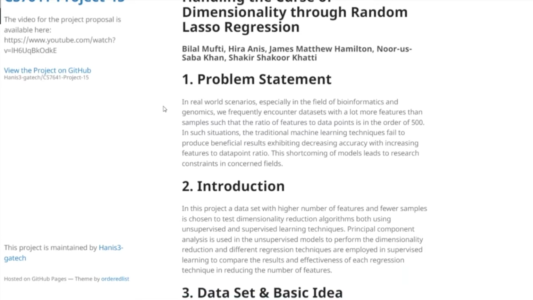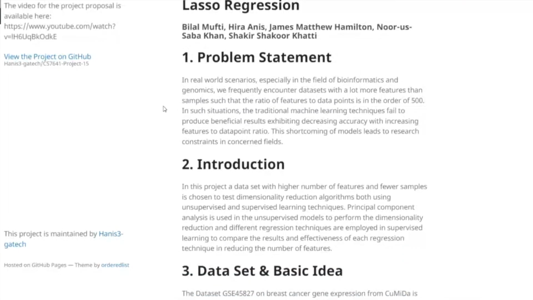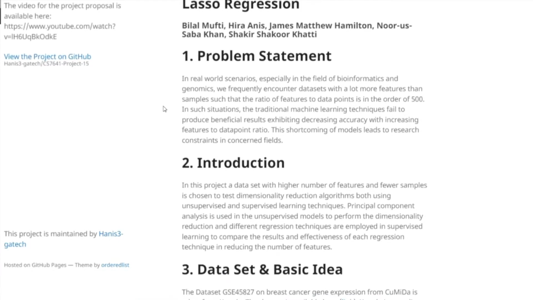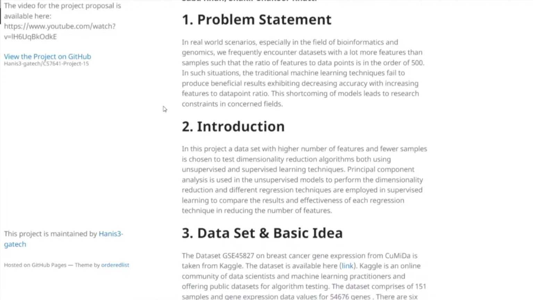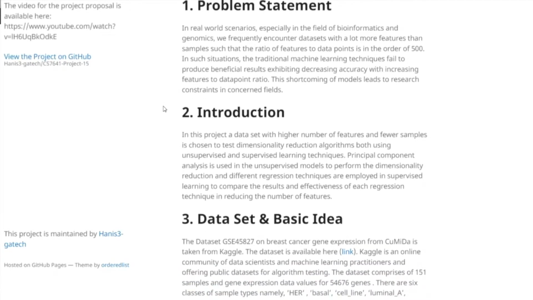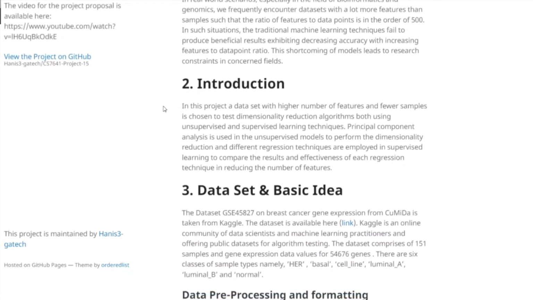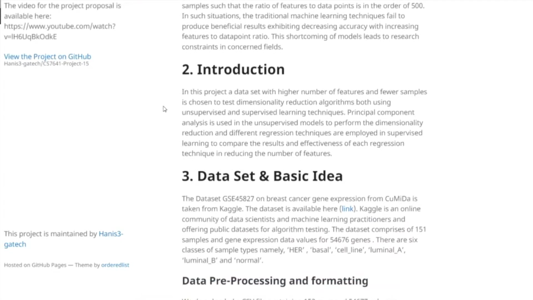The topic of our project is handling the curse of dimensionality through random lasso regression. In real-world scenarios, especially in the field of bioinformatics and genomics, we frequently encounter datasets with a lot more features than samples, such that the ratio of features to data points is in the order of 500. Such is the data on which traditional models fail and lead to research constraints. This problem will be analyzed in our project.